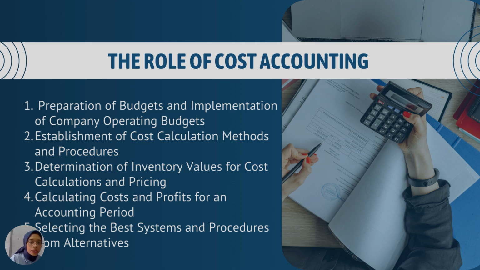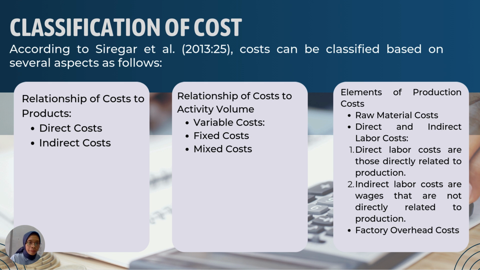Number three is determination of inventory values for cost calculation and pricing. Number four is calculation of cost and profit for an accounting period. Number five is selecting the best system and procedures from alternatives.